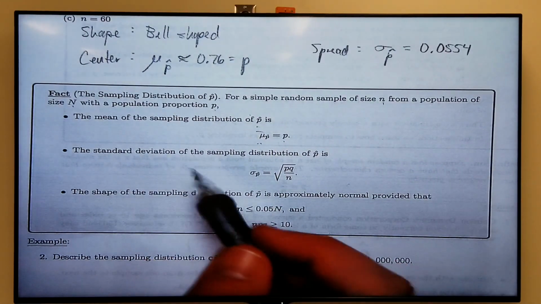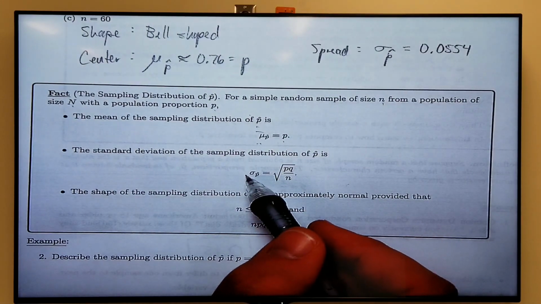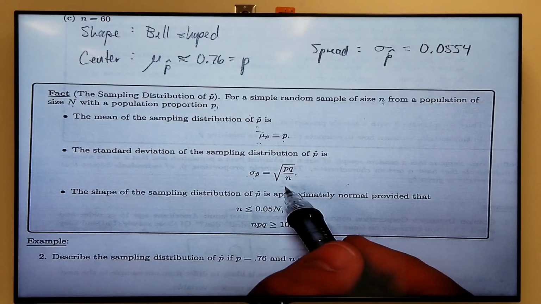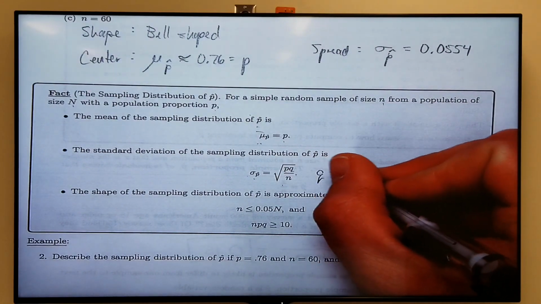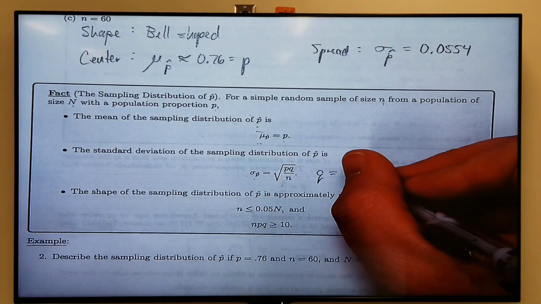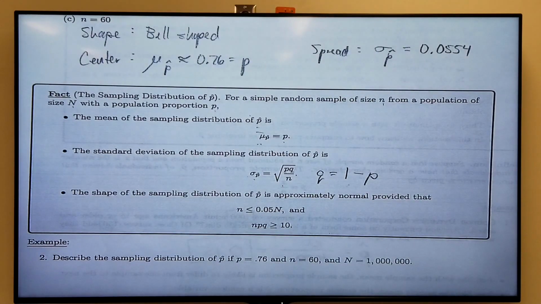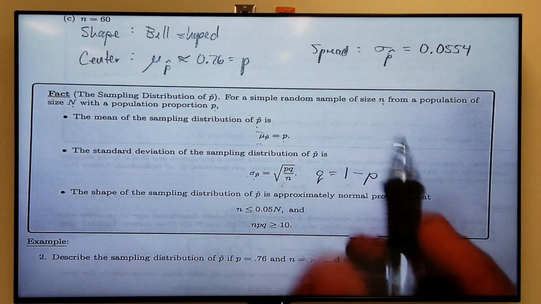The standard deviation of the sampling distribution of p hat, sigma sub p hat, the standard deviation of the sample proportions, is the square root of p times q over n. Remember, q is the probability of failure, right? So if the probability of success is p, then q is 1 minus p.